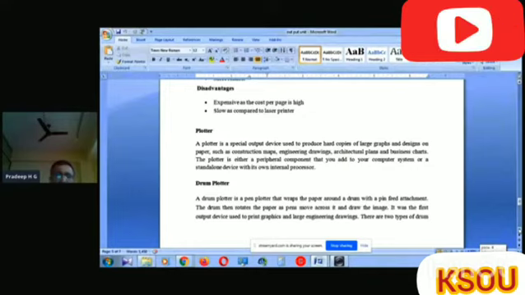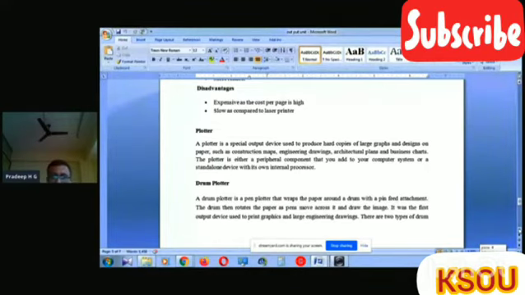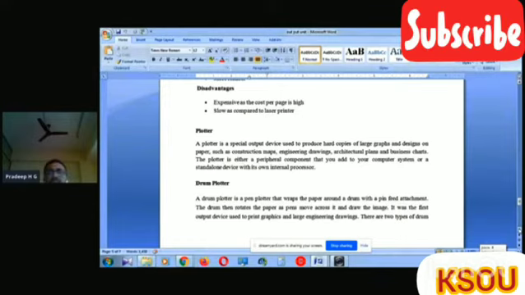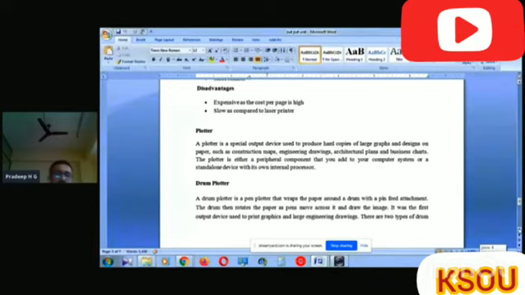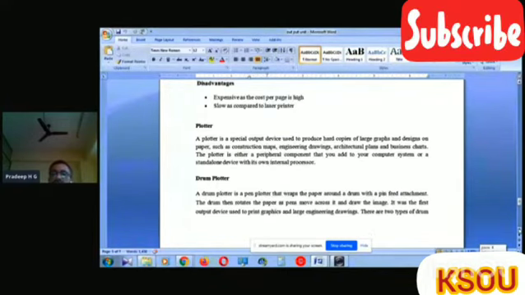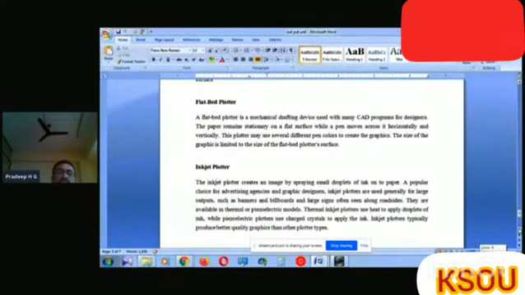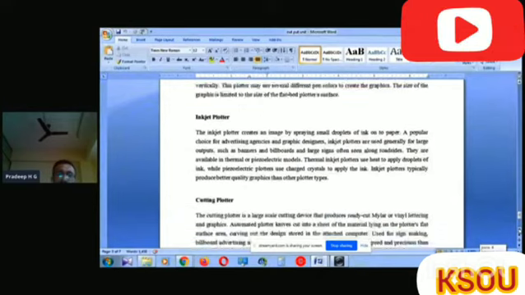That drum rotates the paper as the pen moves across it and draws the image. Plotters and drum plotters are used to get information as images. It was the first output device used to print graphical and large engineering drawings. There are two types of drum printers. They are flatbed plotters and inkjet plotters.